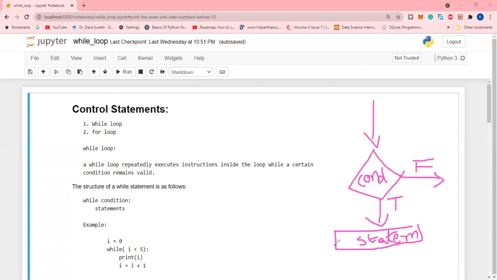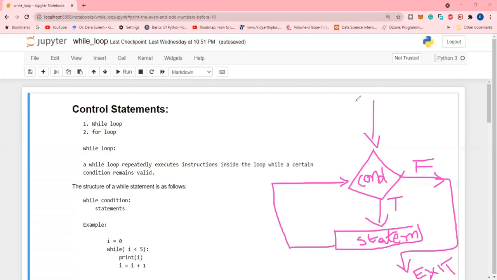Again, the iterator value increases. Again, it comes to the condition. Again, it checks. If it is true, then the body of the statements will be executed. If it is false, it exits from the while loop. So exit while loop. Okay, so you try to understand this. It is very easy to understand the while loop.